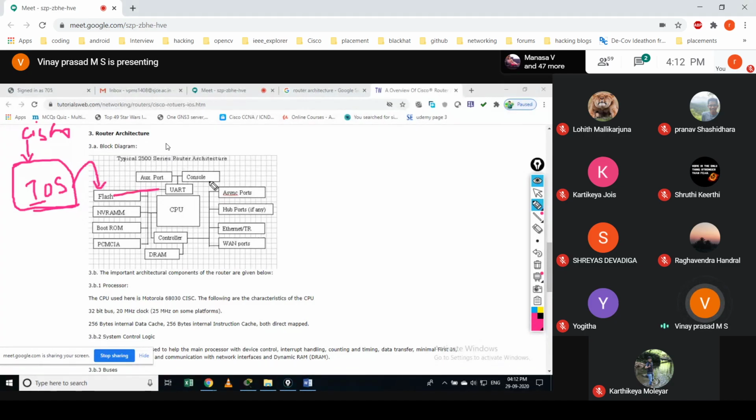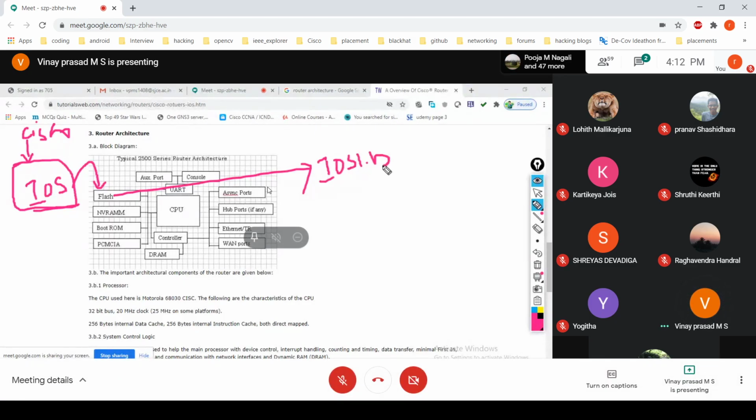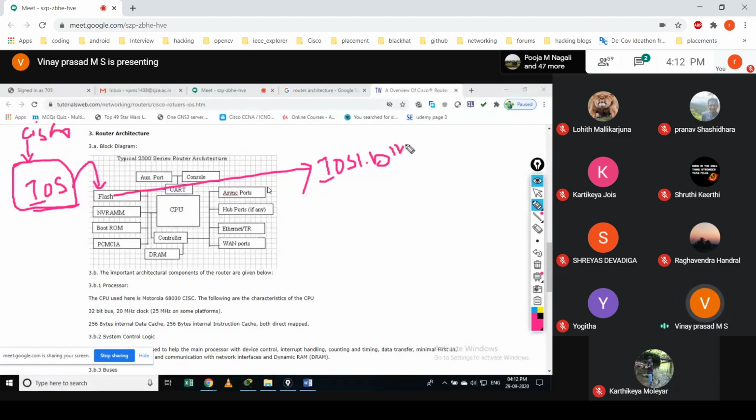Okay, flash memory is a memory used to keep the iOS. Okay, 1.bin, 2.bin means all versions of the iOS. Okay, so the previous one.